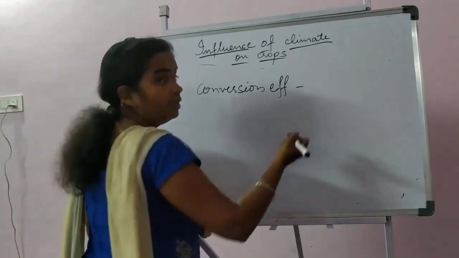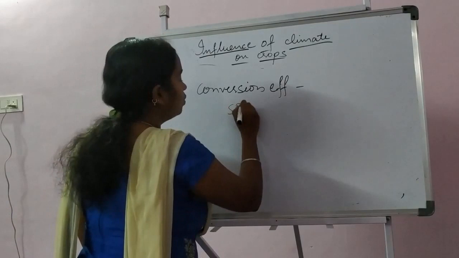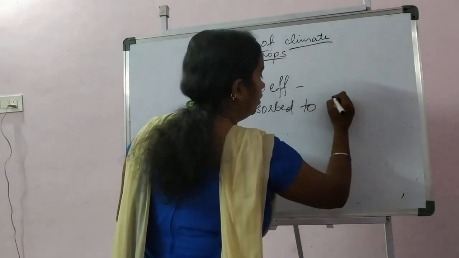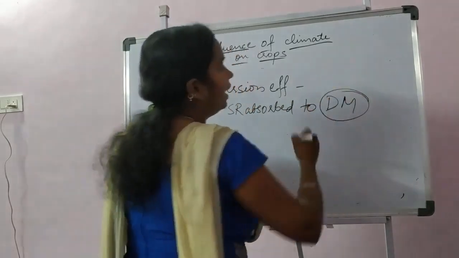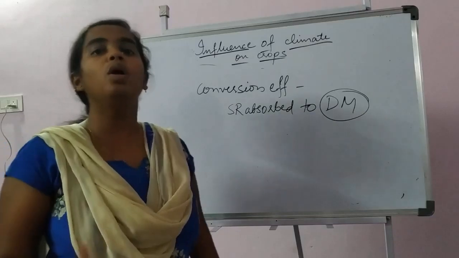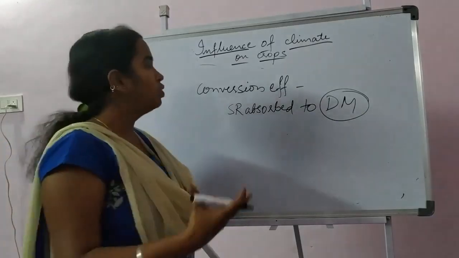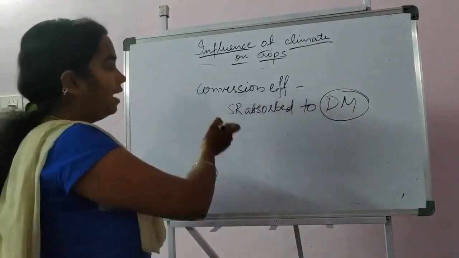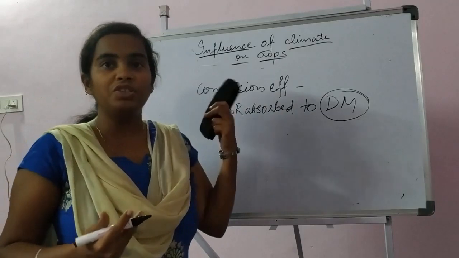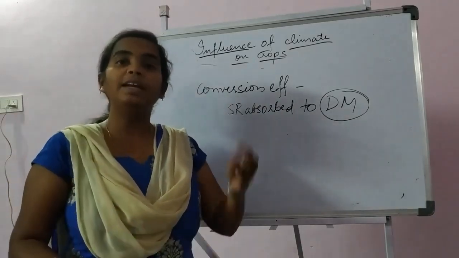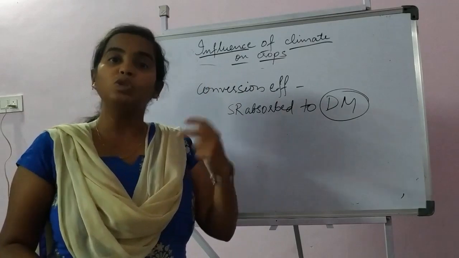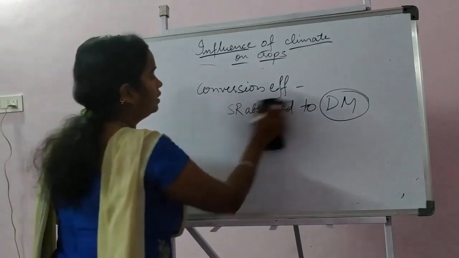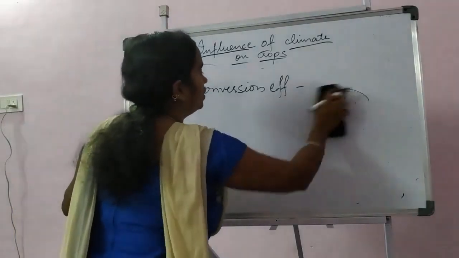In simpler terms, you can remember it as solar radiation absorbed to dry matter form. Here dry matter means the overall dry weight of the plant. As solar radiation or light intensity increases, the dry matter will increase. That efficiency is called conversion efficiency. So whatever solar radiation we are getting, how much of it is being utilized by the plants. We'll have a small problem on this conversion efficiency.